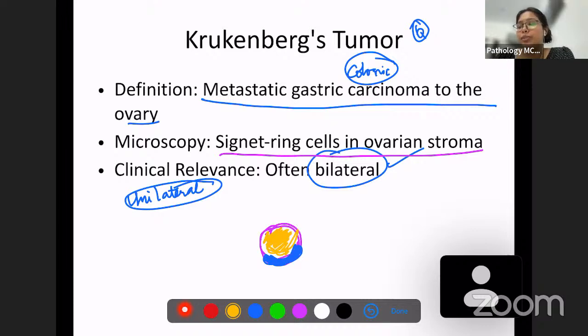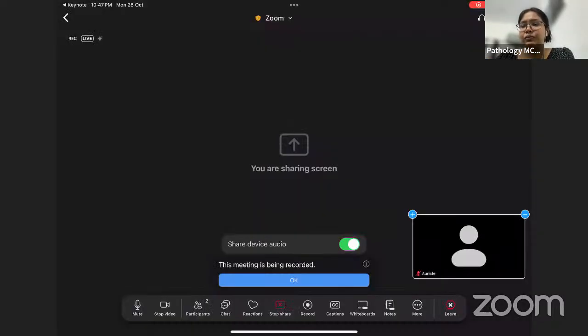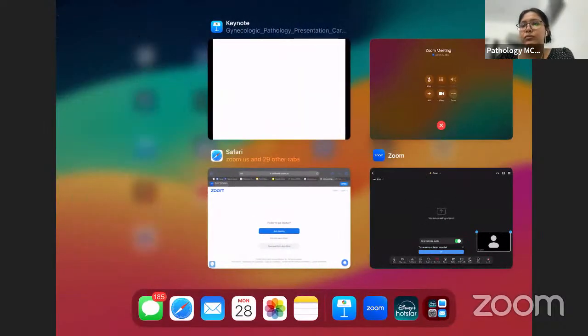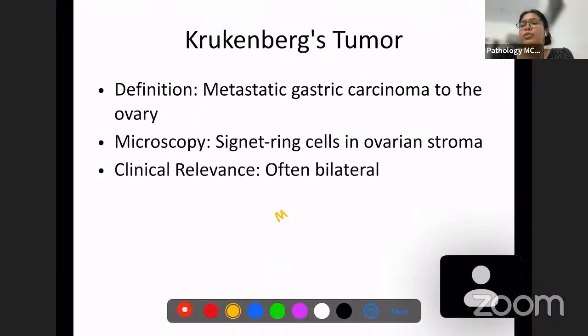You can see mucin filled cells which have nucleus pushed towards the periphery. This mucin is usually in histopathology purplish in color, light purple blue in color. Okay, so this is signet ring carcinoma or Krukenberg's tumor.